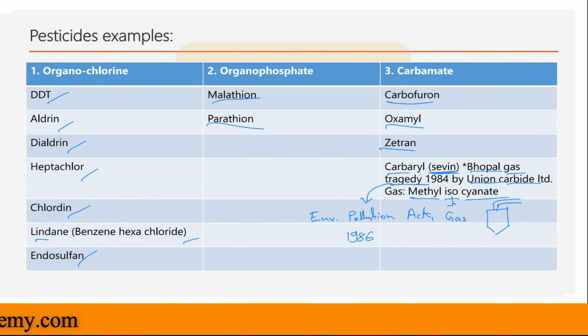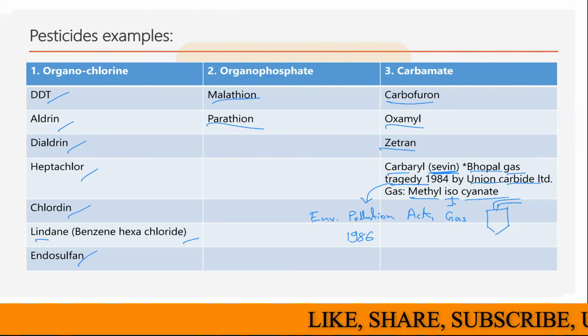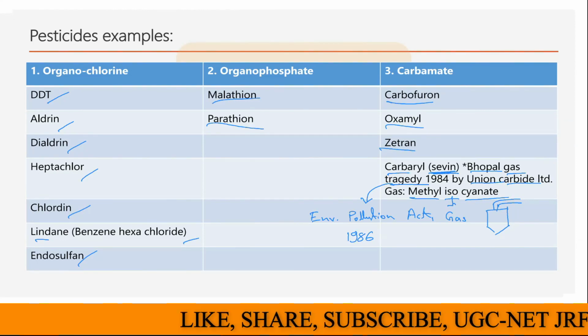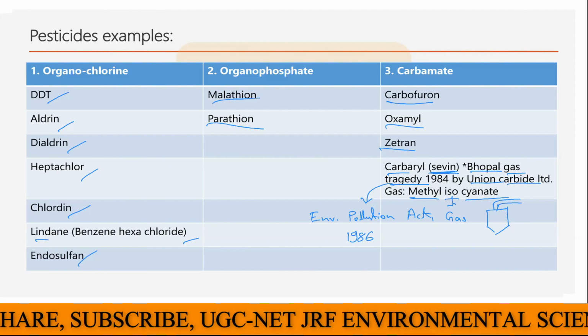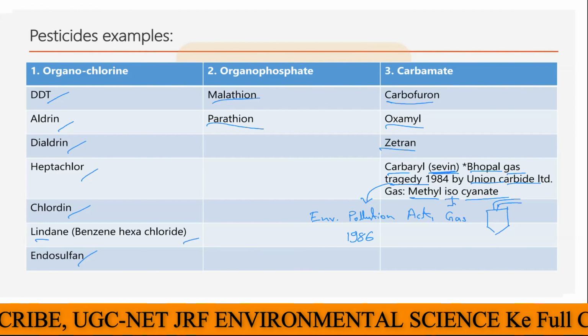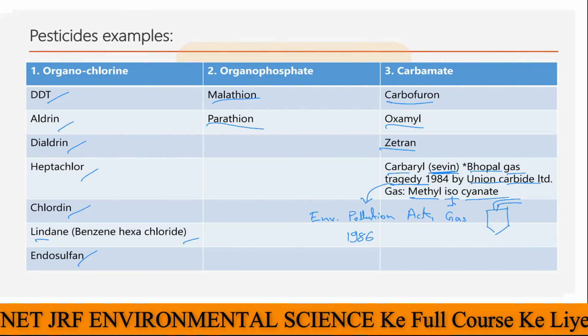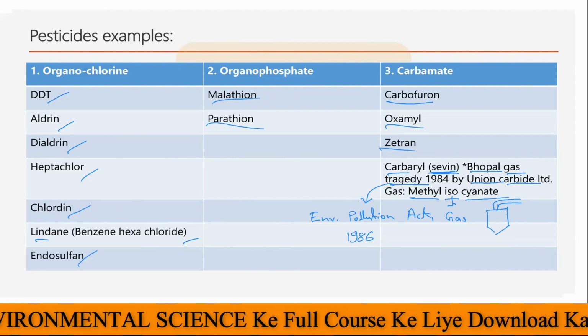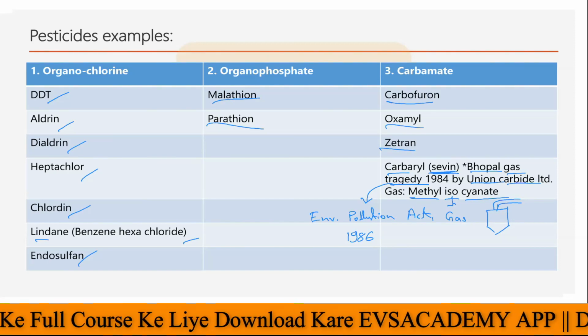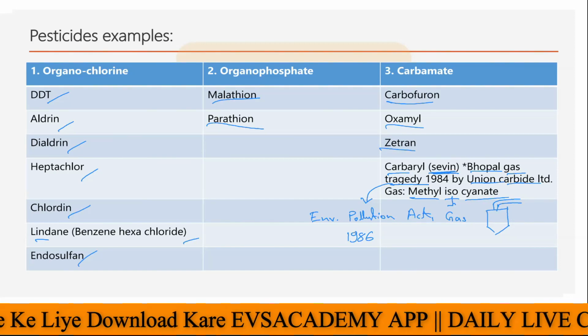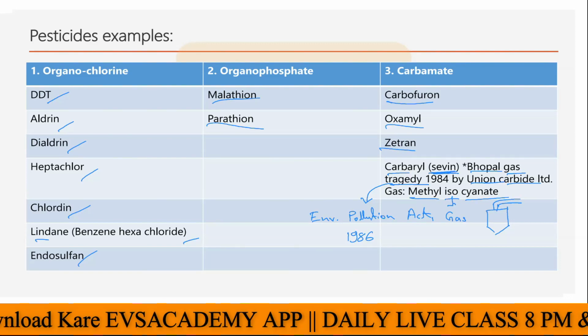After the Bhopal gas tragedy in 1984, the government decided that we should have rules, laws, and regulations so that we can protect the environment from these kinds of incidents. So that's why, after the Bhopal gas tragedy in 1984, this Act was passed in Parliament in the year 1986. So I hope all these things are clear to you right now.